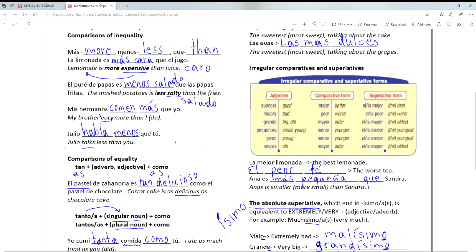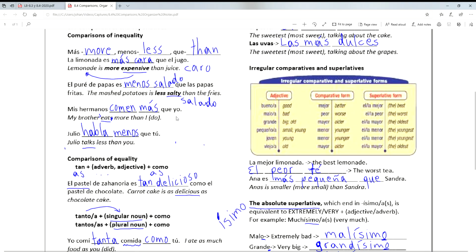All right, let's look at another example. The mashed potatoes is less salty than the fries. And then I know that salty is salado. So el puré de papas es, I want to say less salty, so menos salado que las papas fritas. And salado is agreeing with el puré, which is the noun that I am describing.